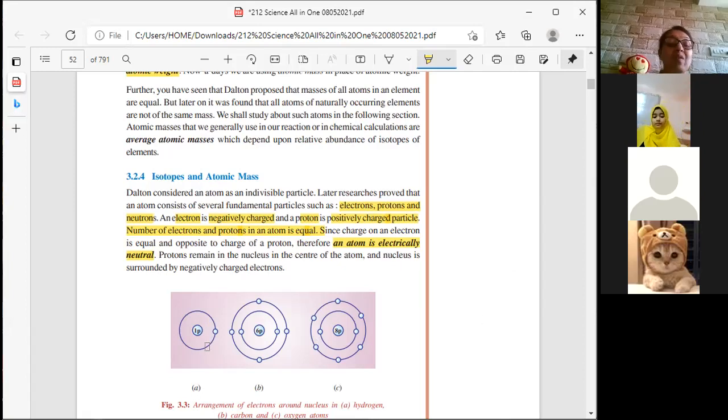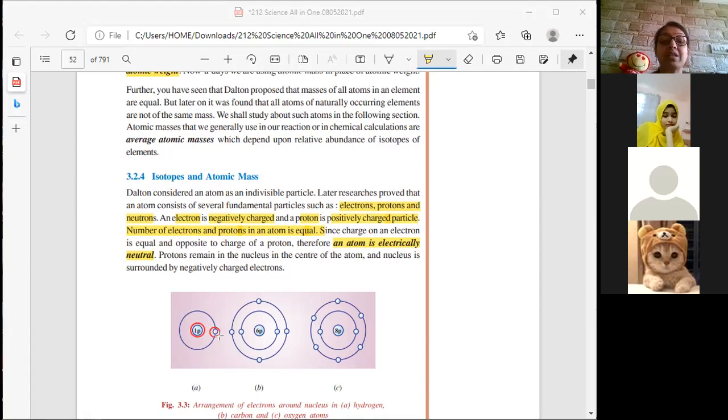Now, when I say one proton, that means one electron is also going to be there, because we know proton and electron are going to be equal in number. If I say one proton, you can see one negatively charged electron outside. Electron is negatively charged and it is outside, surrounding the nucleus. If I talk about 6 protons, that means 6 electrons are also going to be there. So you can see them.